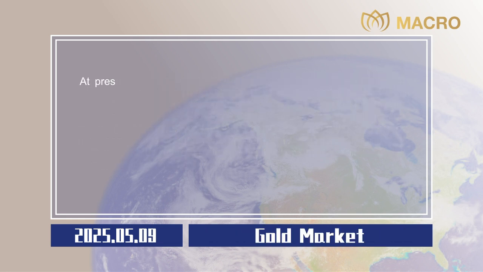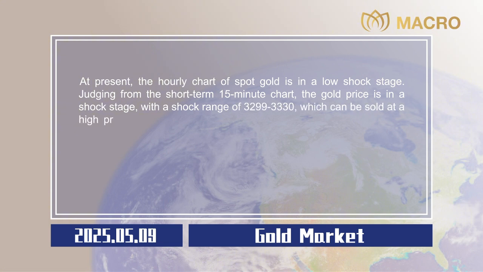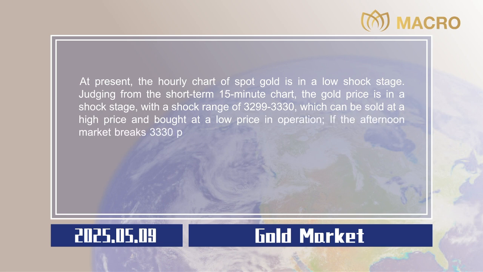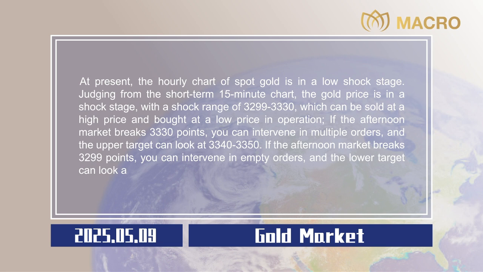Gold market. At present, the hourly chart of spot gold is in a low shock stage. Judging from the short-term 15-minute chart, the gold price is in a shock stage, with a shock range of $3,299 to $3,330, which can be sold at a high price and bought at a low price in operation. If the afternoon market breaks 3,330 points, you can intervene in multiple orders, and the upper target can look at $3,340 to $3,350. If the afternoon market breaks 3,299 points, you can intervene in empty orders, and the lower target can look at $3,289 to $3,279. Stop losses are all $5.